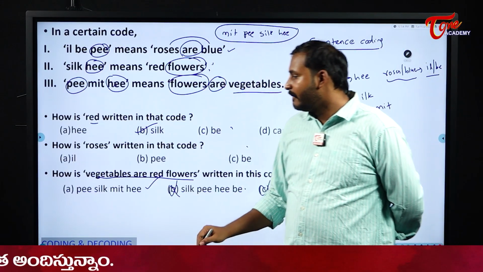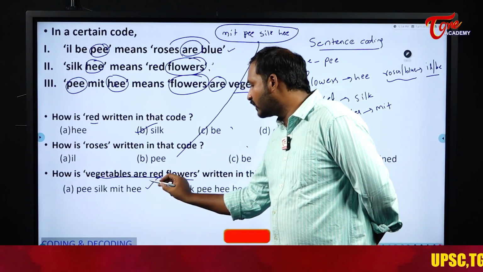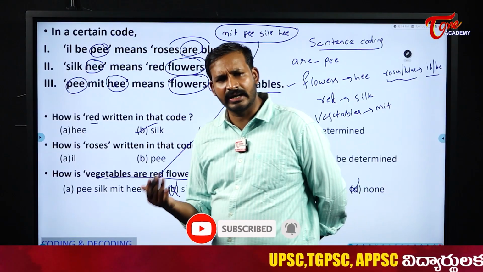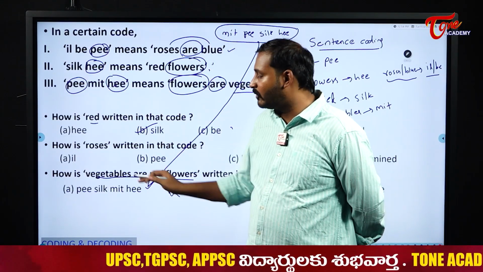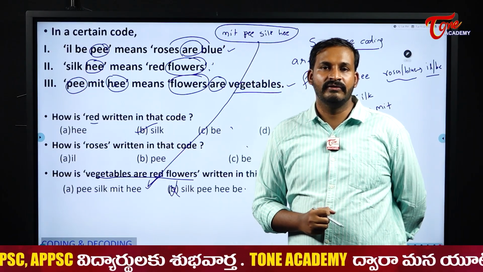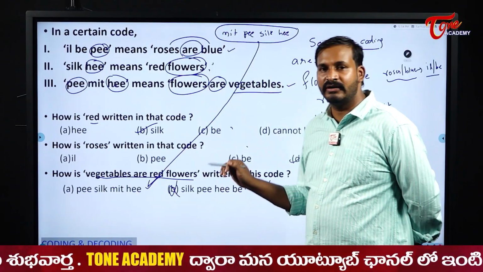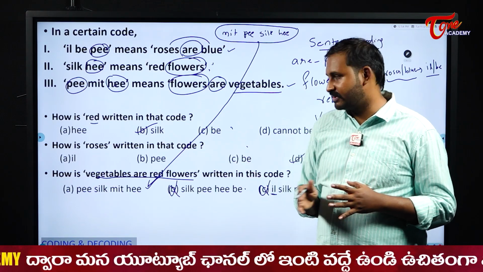So here our answer is PEE SILK MIT HEE. Just to check whether all the 4 are there in the given option or not. Don't think about their order. The order can be shuffled. Why? Because here also the order is shuffled, right? So this type of coding we will call it as sentence coding, students, which is very, very important for all the bank examinations and even the staff selection commission examination also, right?